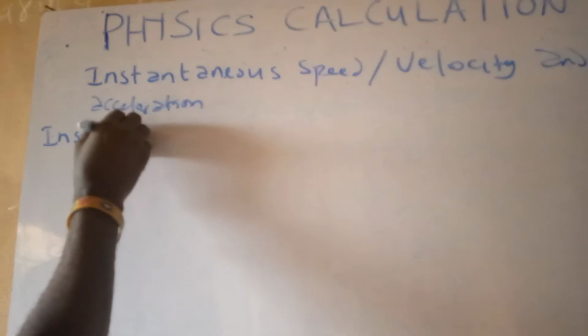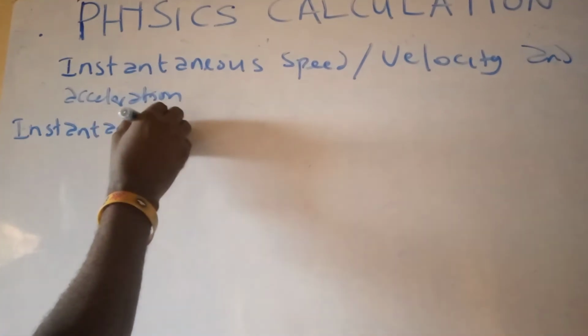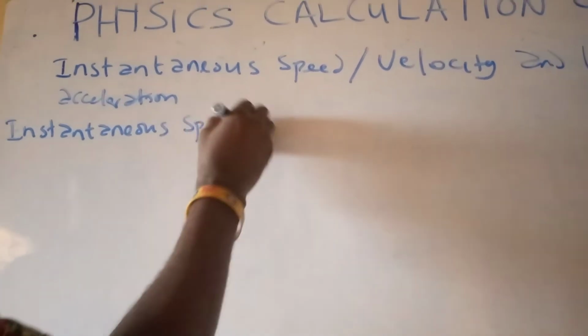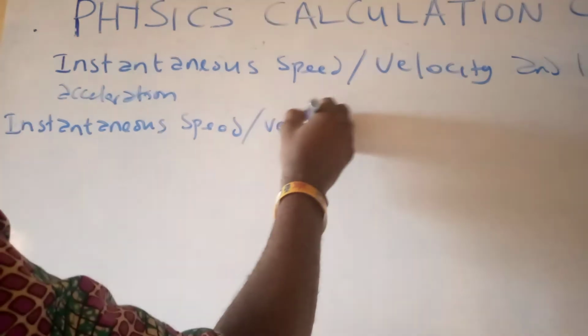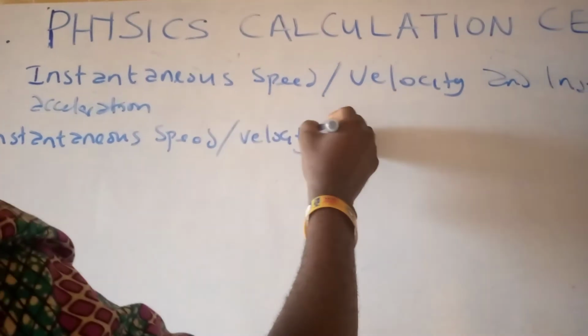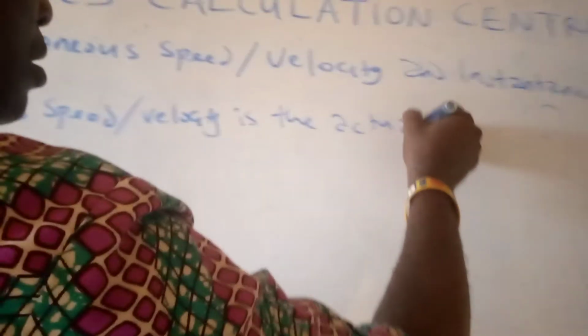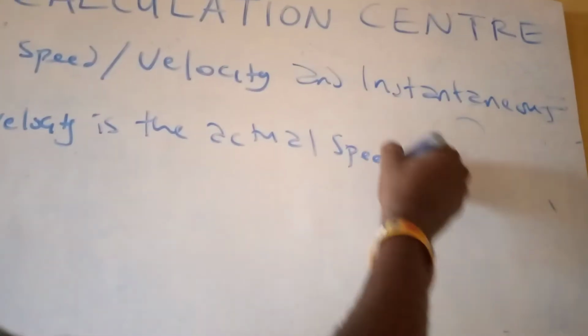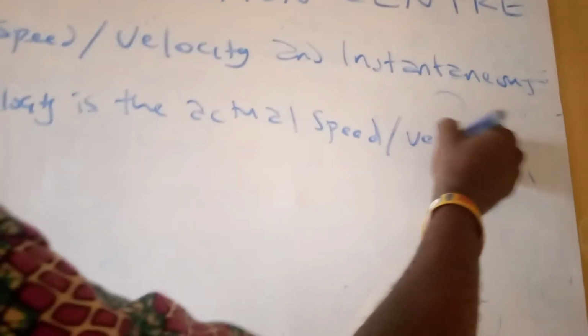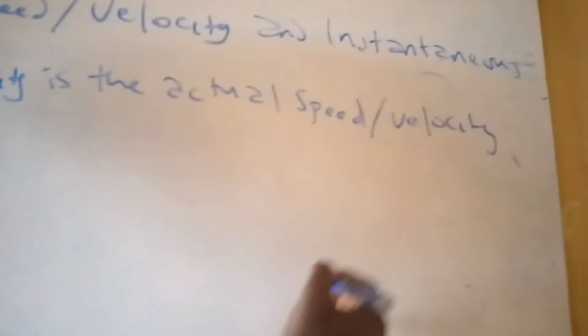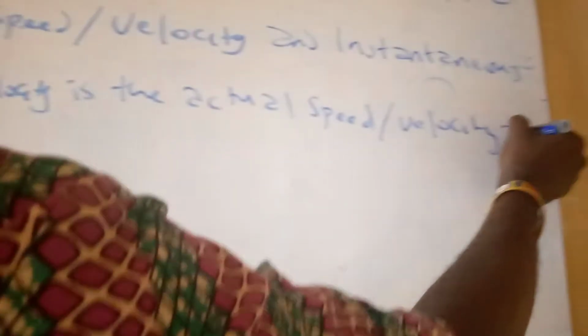Instantaneous speed or velocity is the actual speed or velocity at any particular time.